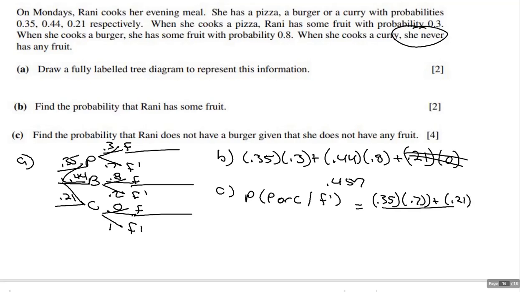Now, that's the probability of having pizza and no fruit or curry and no fruit. Now we're going to divide by the probability of having no fruit. Since we already know the probability of having some fruit, no fruit must be 1 minus it.